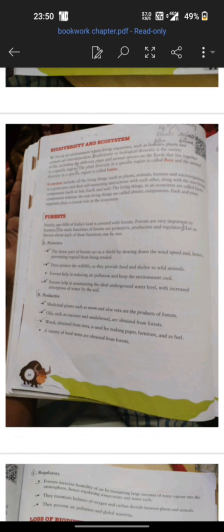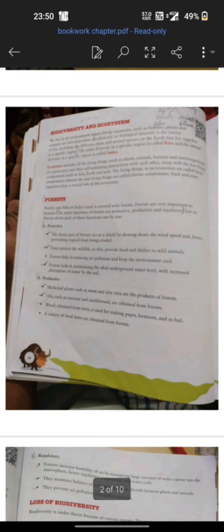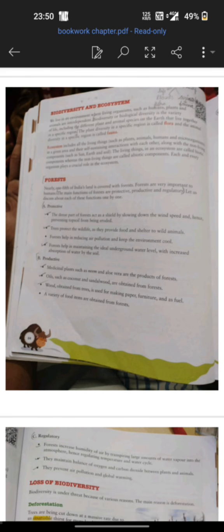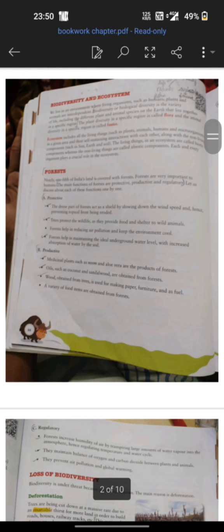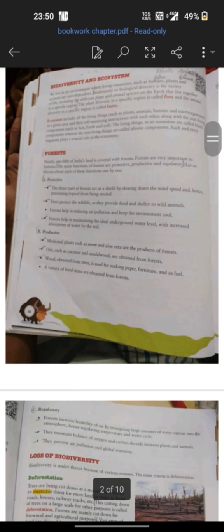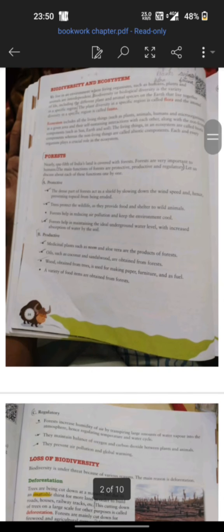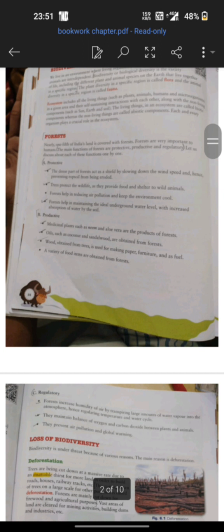Now the ecosystem, as far as biodiversity is concerned, includes the variety of life present in a particular area. Ecosystem includes all the components which might be living or non-living in nature. If I'm saying living, it includes both the plants and animals, and as far as non-living is concerned, it includes air, water, soil, and so on, right? So we have divided the ecosystem into two parts: a component can be biotic, something which has life in it, or abiotic, which does not have any sort of life in it.